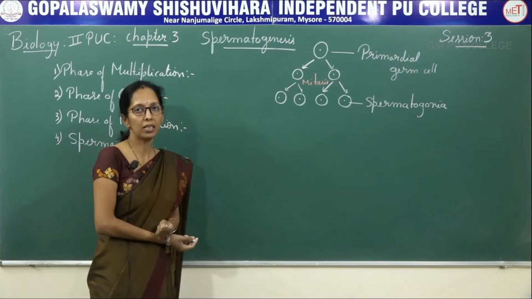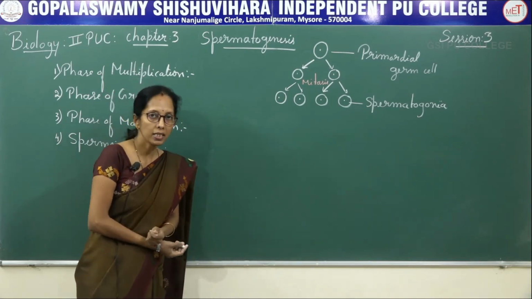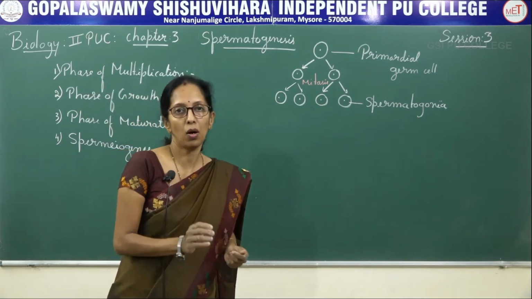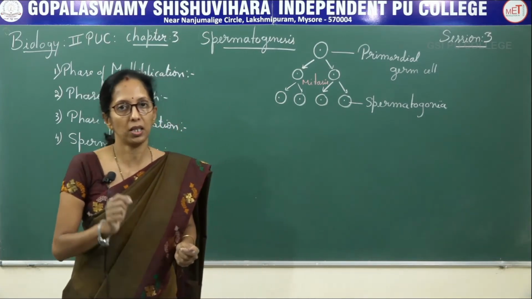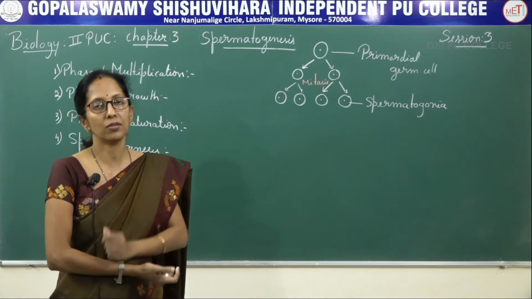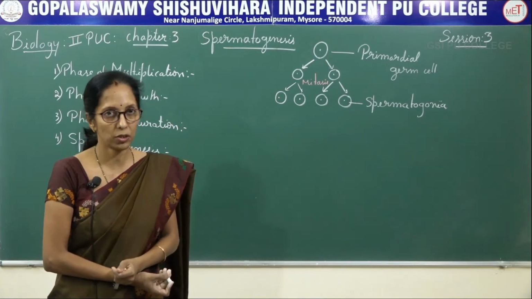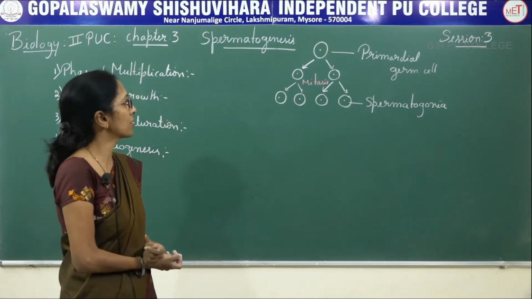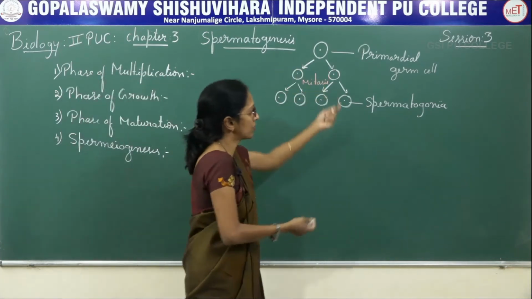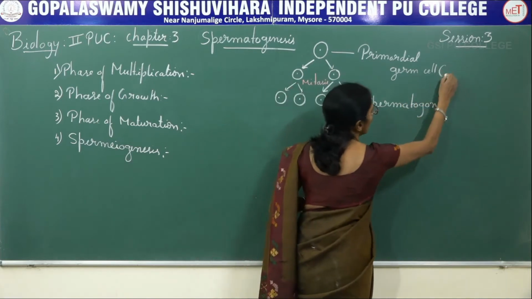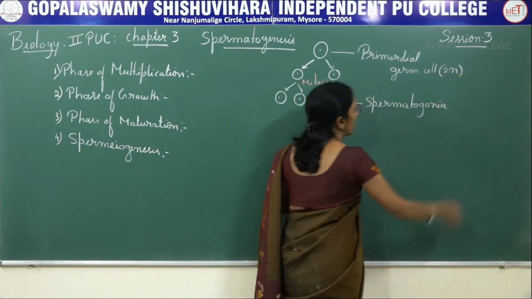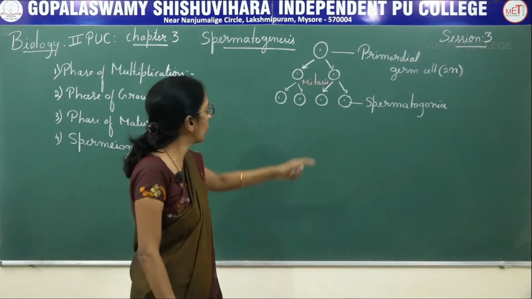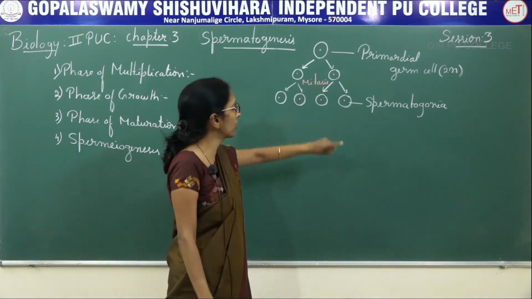I repeat, phase of multiplication means inside the testes there is a presence of a number of structural and functional units, the seminiferous tubules. Inside the seminiferous tubule there is a presence of primordial germ cell, which is always diploid in nature, and this primordial germ cell undergoes repeated mitotic division.